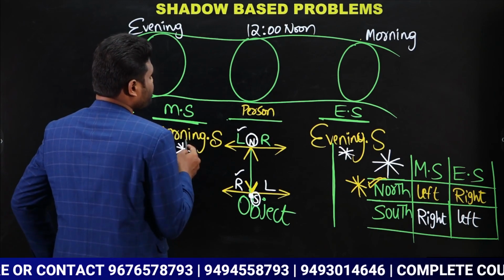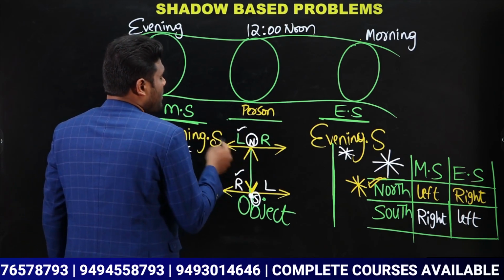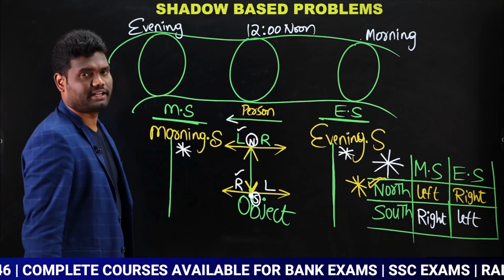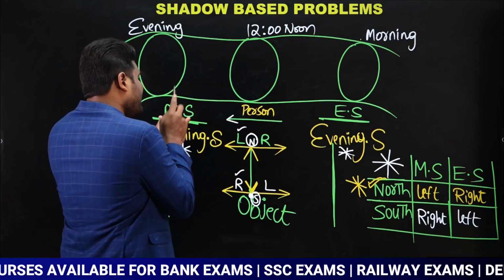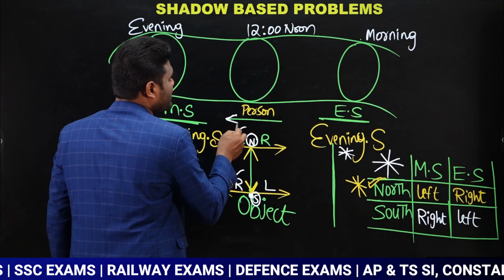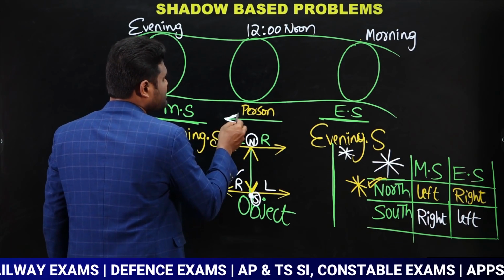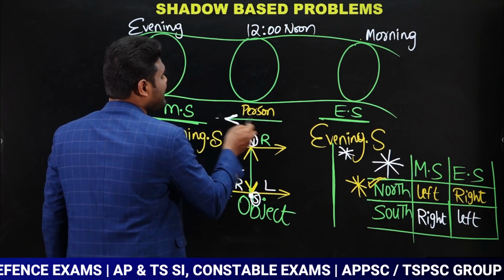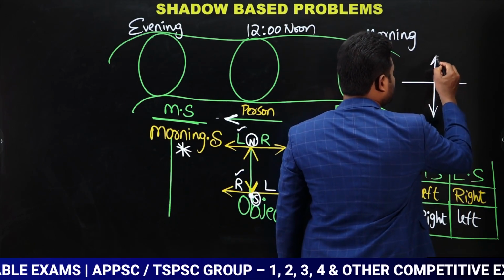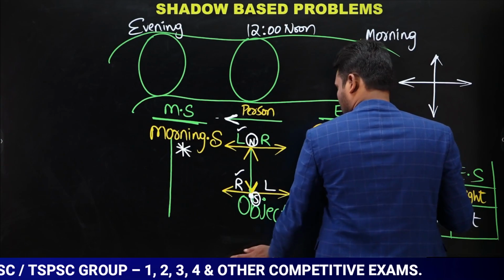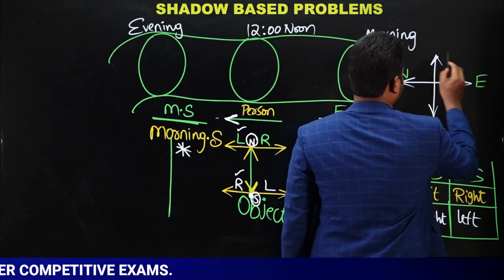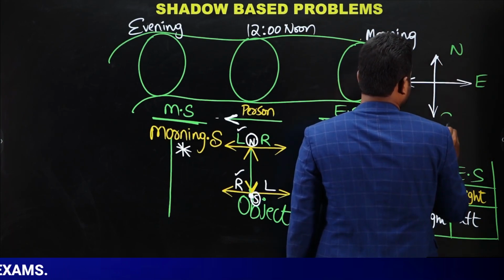Okay. Now observe here. The morning shadow is in his front. Morning shadow in front means the person is facing which direction? The west direction. Yes or no? This is the morning shadow, and the morning shadow will always be here only. The question says the morning shadow is on his front. So the person is facing towards east. Why? This is the east direction. Already we know this. I am just representing it for the purpose of understanding. This is the west direction, this is the east direction, this is north, and this is south.